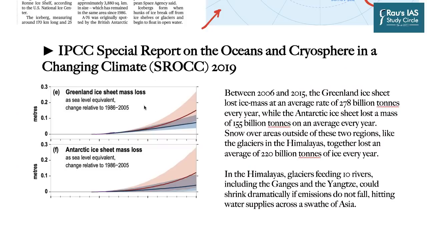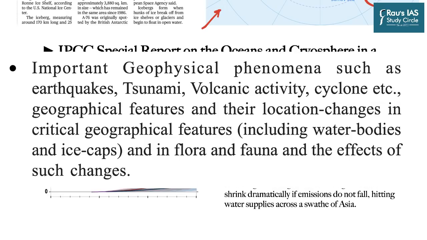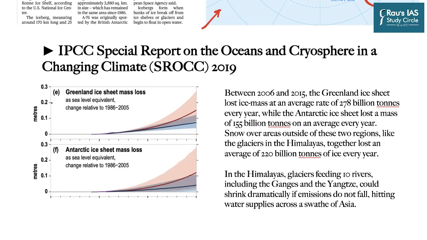But from the perspective of mains examination also, this is very important. As you know that there is a line in the syllabus of GS paper 1, important geophysical phenomena such as earthquakes, tsunami, volcanic activity, cyclones, geographical features and their location, changes in critical geographical features including water bodies and ice caps forms an important part of the syllabus. And you can see when a significant chunk of iceberg or ice shelf separates itself from the main body and goes into the ocean, it is important for that very particular reason because it is connected with climate change.